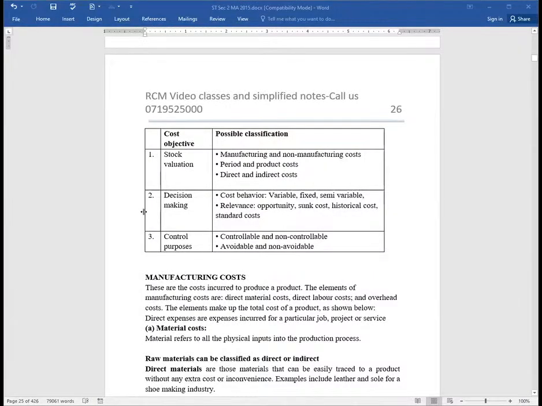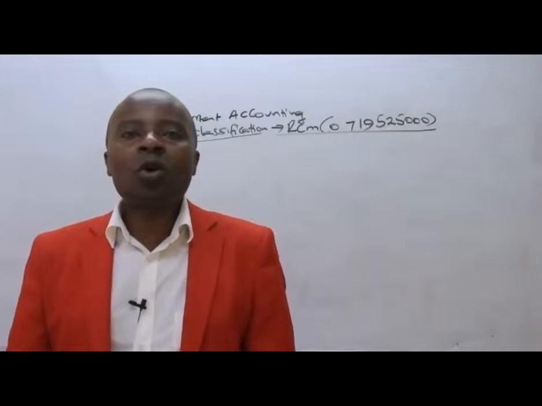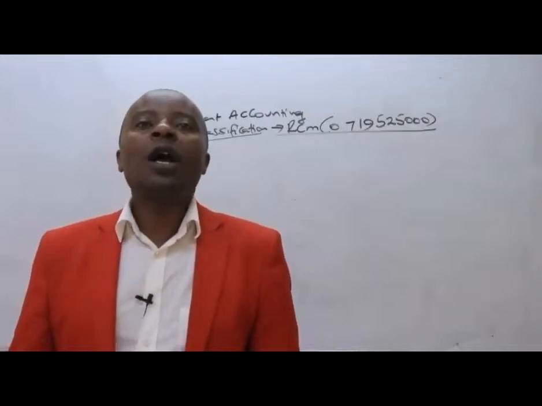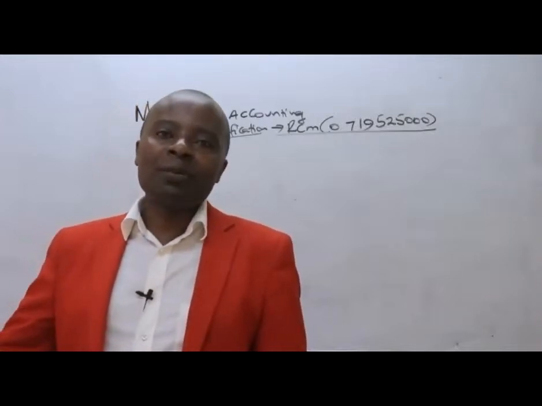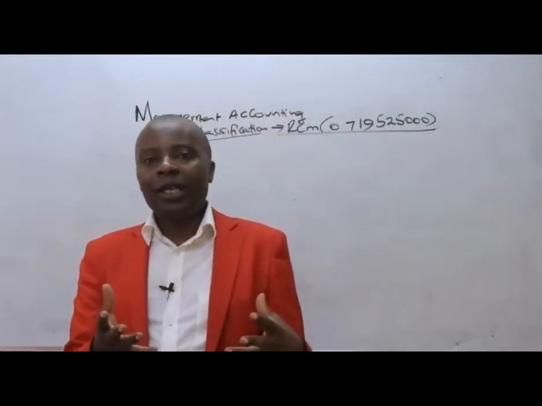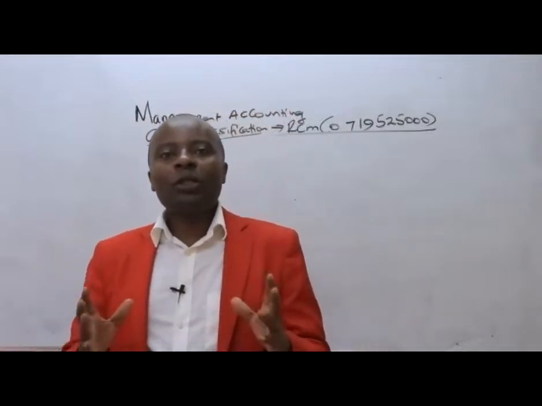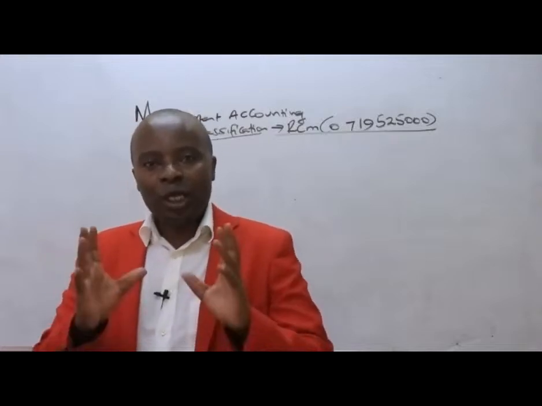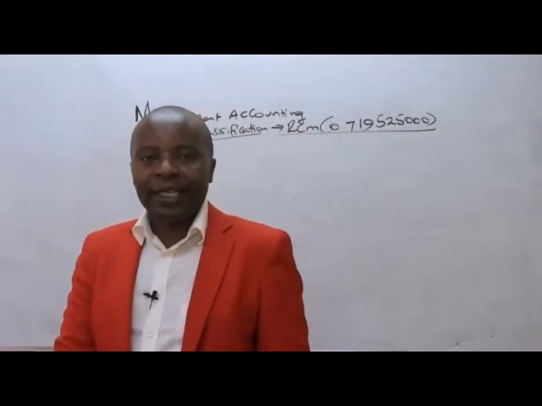Now, here we are. The first classification that I would want you to understand is the manufacturing cost classification. This is a very special bucket where we shall be putting all those costs that go into our production, all those costs that are attributable to manufacturing. Ladies and gentlemen, should we start really manufacturing, producing things? What are some of the costs we expect to lump under manufacturing? I can see them vividly.